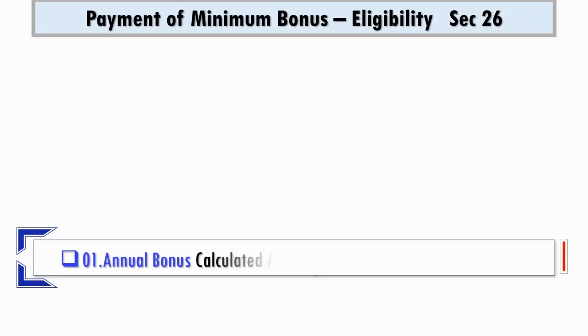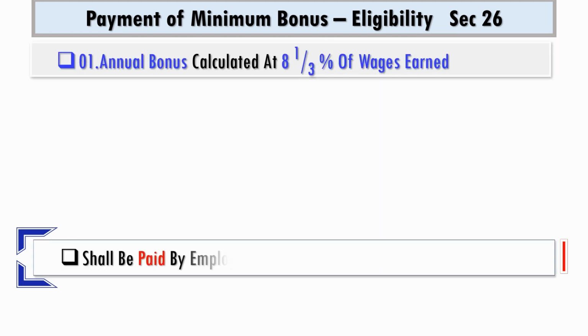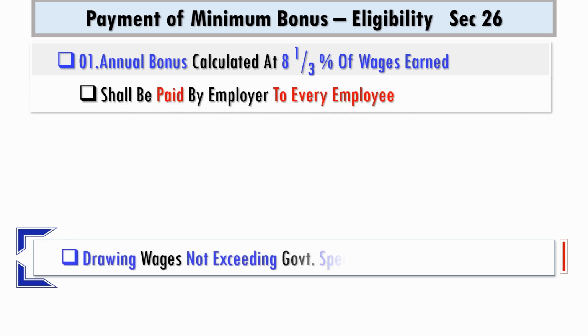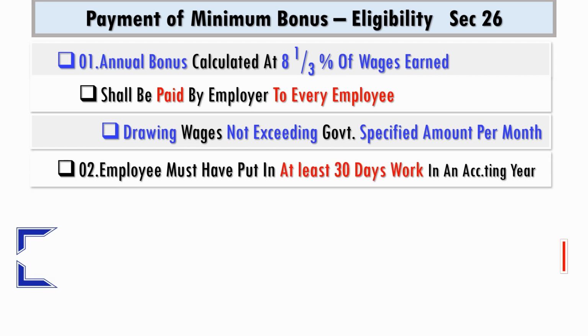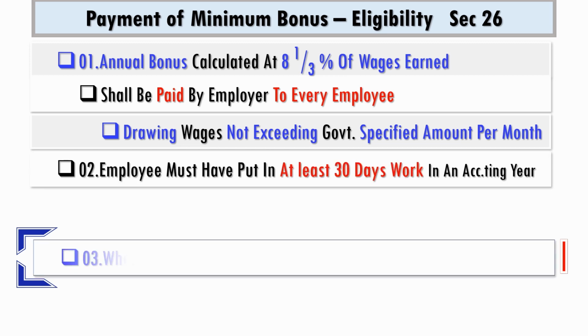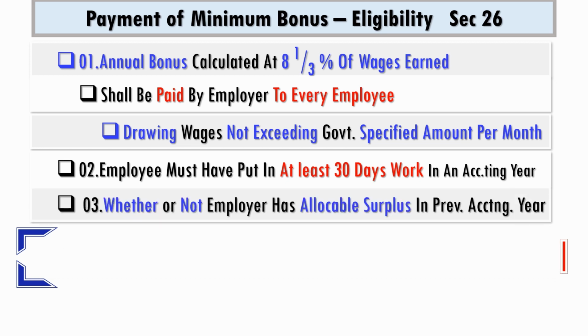The provision on minimum bonus stipulates that an annual bonus calculated at 8 1/3% of wages earned shall be paid by the employer to every employee drawing wages not exceeding government specified amount per month. However, he must have put in at least 30 days work in an accounting year, and the minimum bonus is payable whether or not employer has allocable surplus in the previous accounting year.